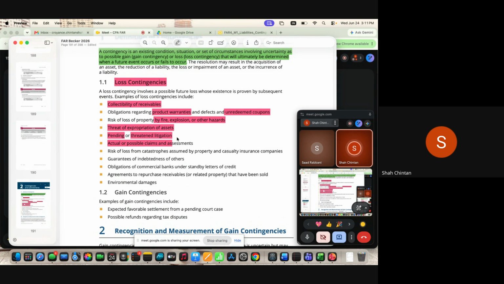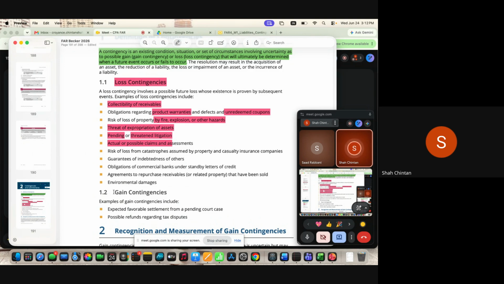It means there is a present obligation as a result of a past event for which a future economic outflow is required. If all three conditions are met, it's an accrual, accounting needs to be done. And then if there is no present obligation, then you have to assess. There is an uncertainty whether you will have a loss or not. If there is an uncertainty, you have to make a call whether accounting is required, only disclosure is required, or you need to ignore the item. So this is all about loss contingency.